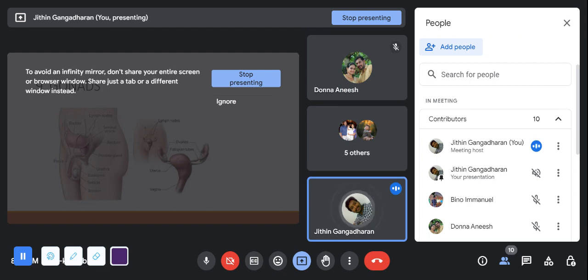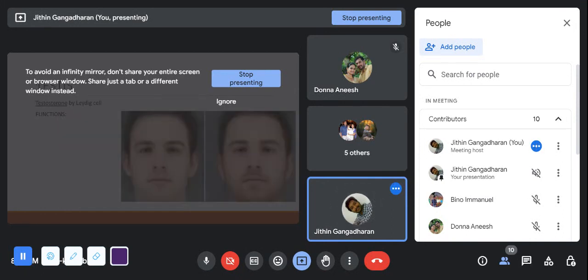Now we have the gonads. So male gonads as well as the female gonads. Which is the male gonad? It's the testis, right? The female gonad is the ovary. The male gonad, the testis, produces the testosterone, whereas the female gonad, the ovary, produces what? The estrogen.